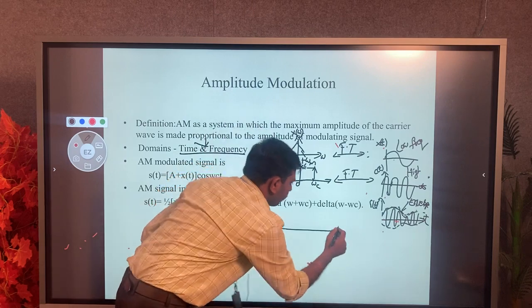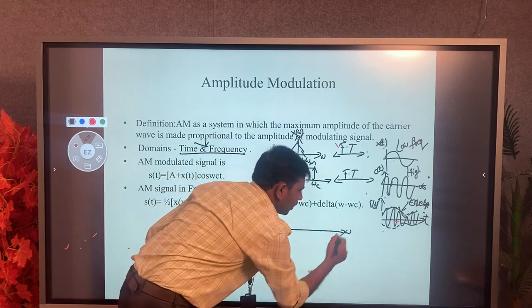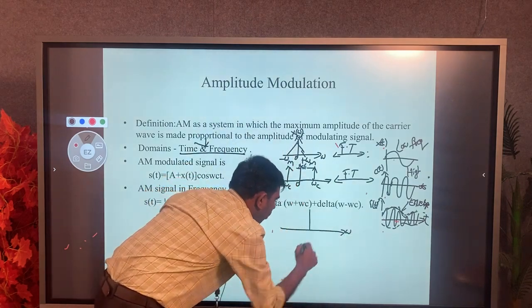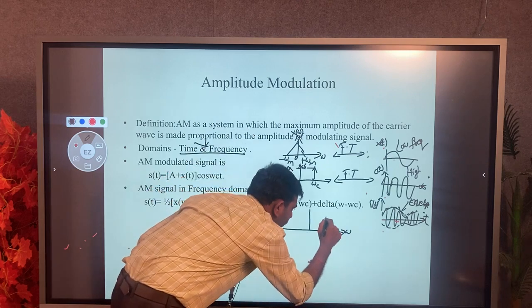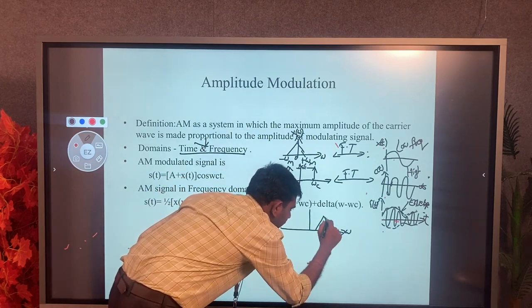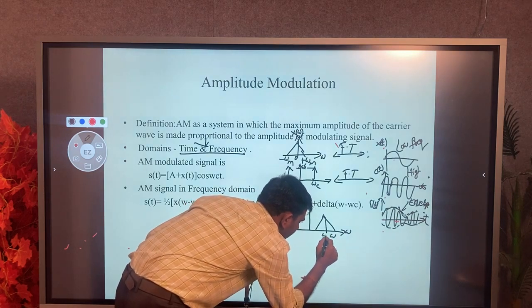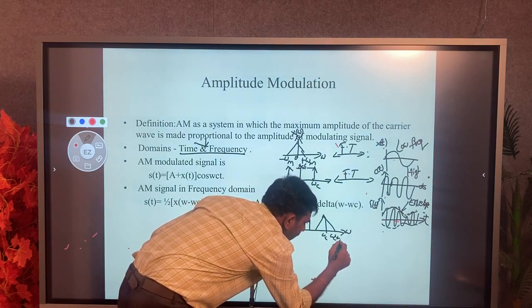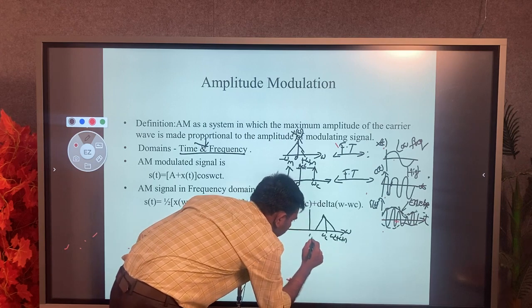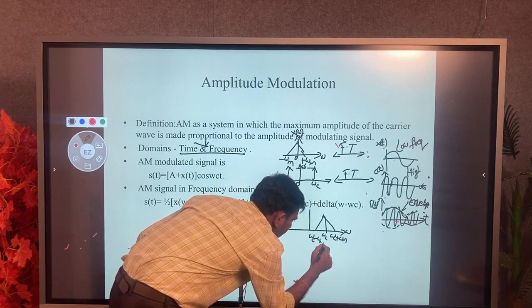Now next we convert my time domain amplitude modulated signal into the frequency domain signal. Taking the frequency spectrum omega, here the two sidebands will occur: omega c plus omega m and omega c minus omega m.